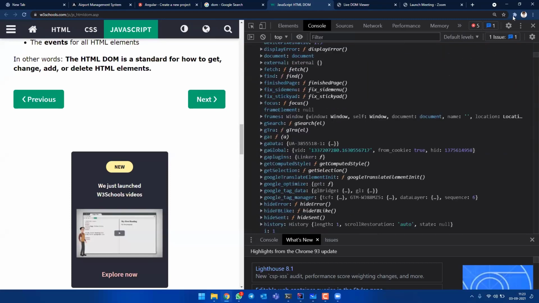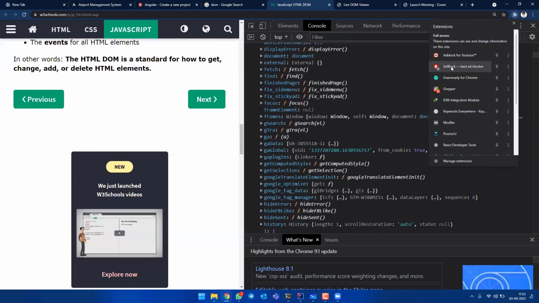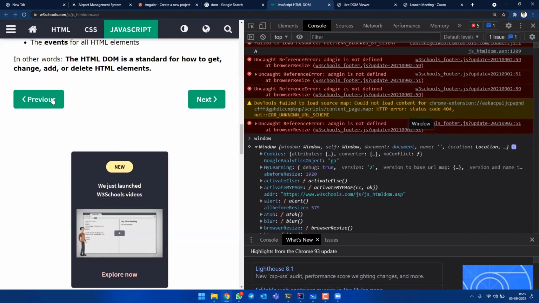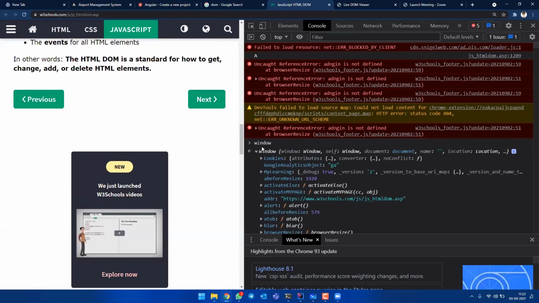Some of you may also use Chrome extensions like AdBlock. I hope some of you use it. AdBlock also works in the same way. Whenever a website is opened, AdBlock contacts this window. It selects all the advertisement feeds and deletes them. That is how it works. So this is all how DOM works.